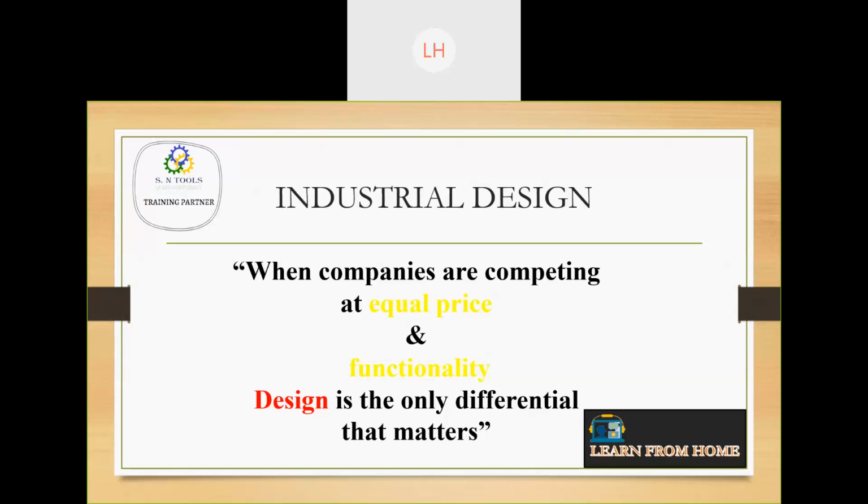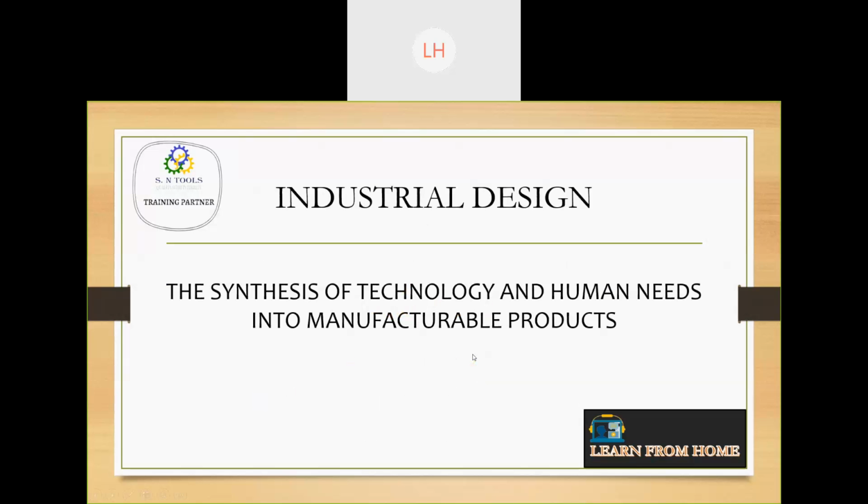So in industrial design, we have to focus on two major things. The first one is the appearance, and the second one is the usefulness. That is nothing but ergonomics and aesthetics. So ergonomics and aesthetics are the two things which we have to focus more on. Okay, next, we'll go to the next slide. So what is industrial design?